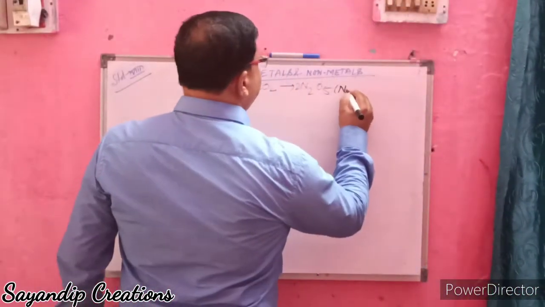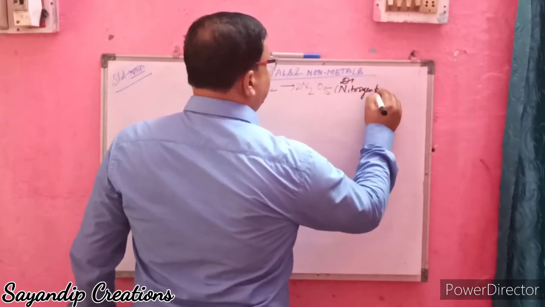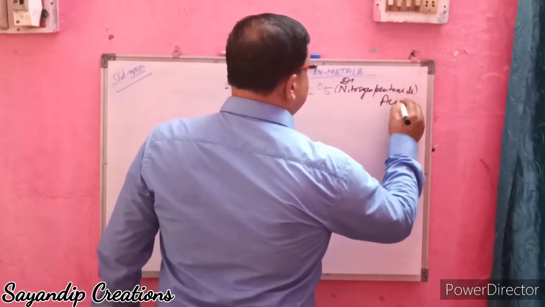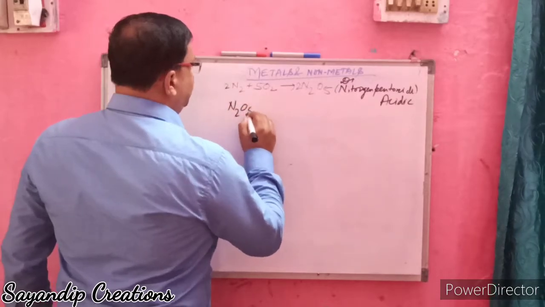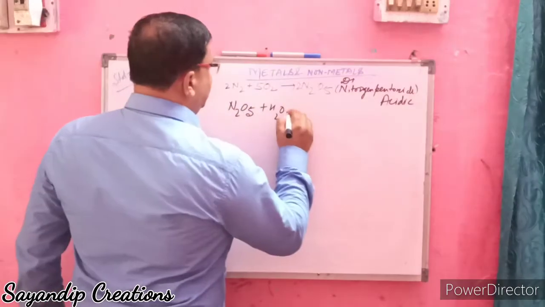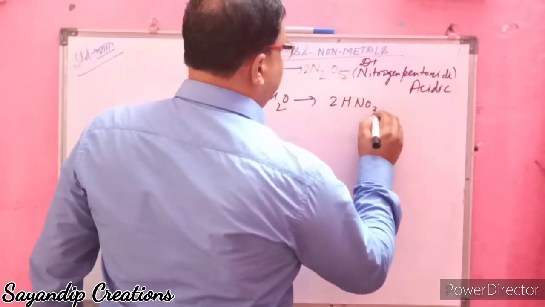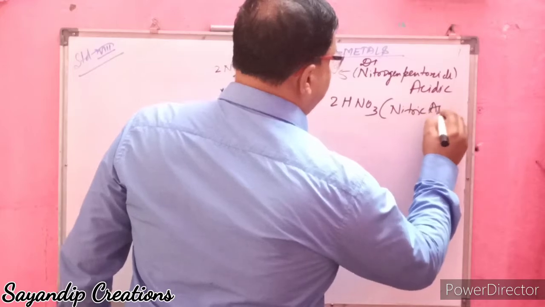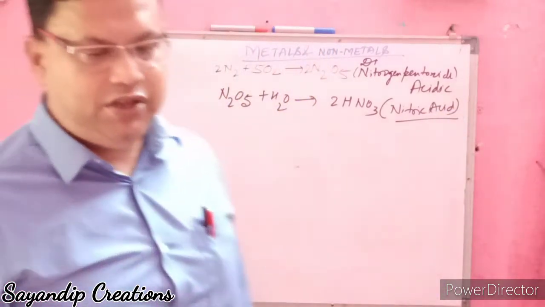This is dinitrogen pentoxide, which is acidic in nature. N2O5, when it reacts with water, forms 2HNO3. It forms nitric acid. Is it clear, students?